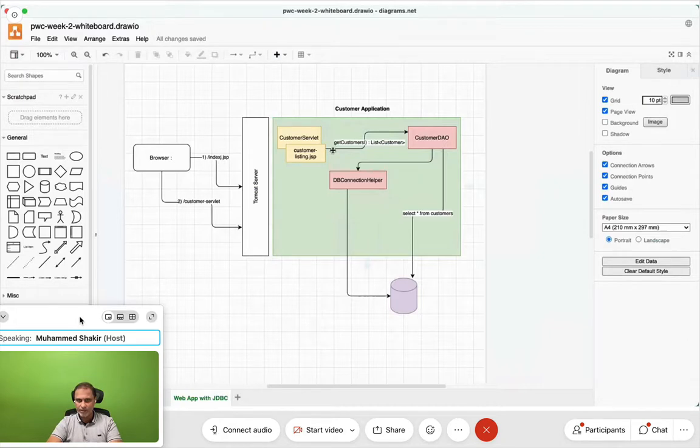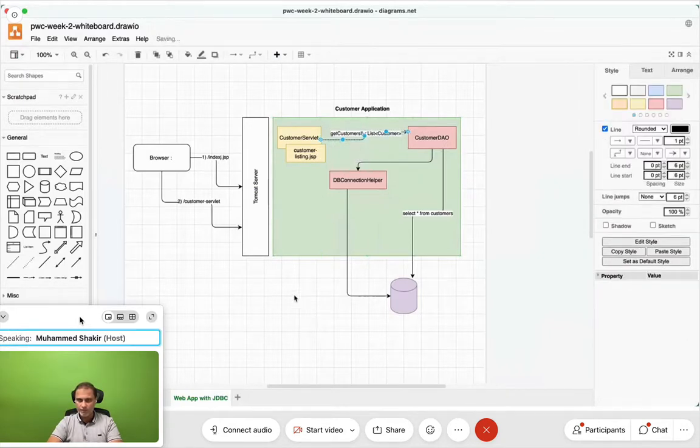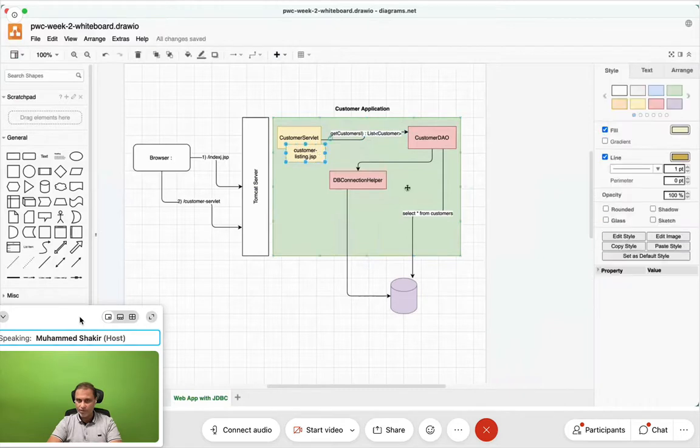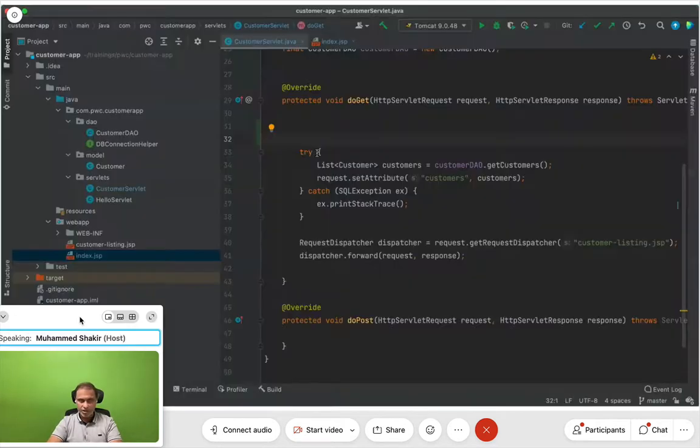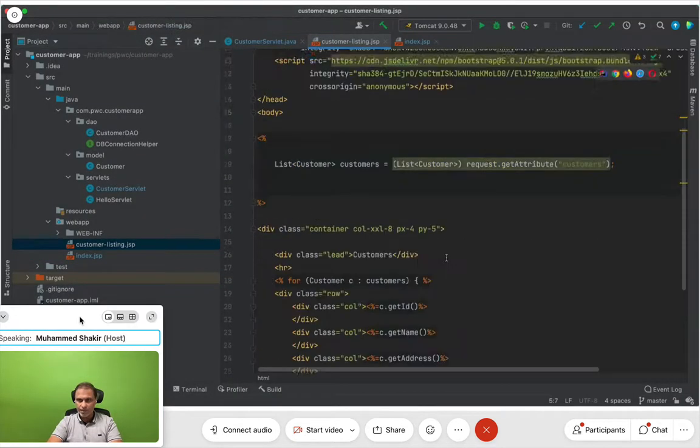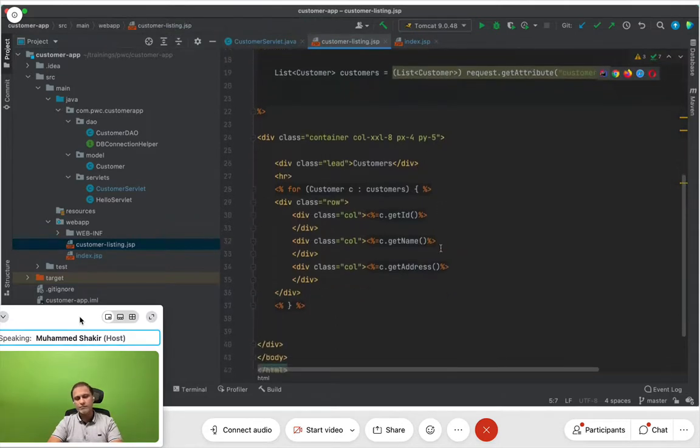This is the function that we have, and we are calling that function from the servlet, and we are forwarding the request to customer.jsp. It returns the list of customers back. We put it with the request. It is the same request that is forwarded here, and from the request object in customer.jsp, we take the value back, and you see this customer listing.jsp. We take the value here from the request object and we build it like this. Isn't it? This is what we have done.